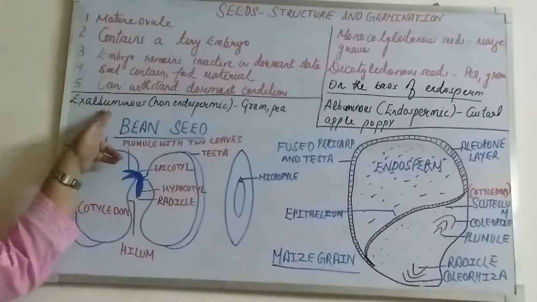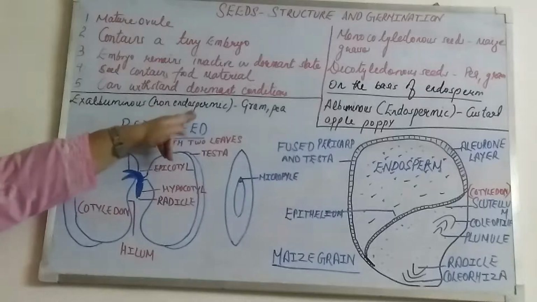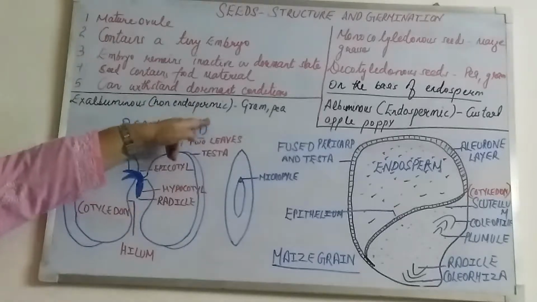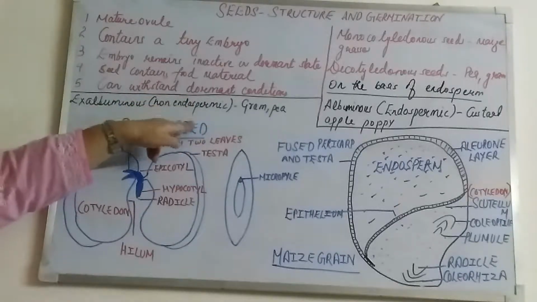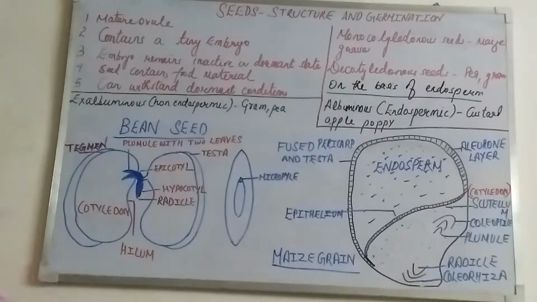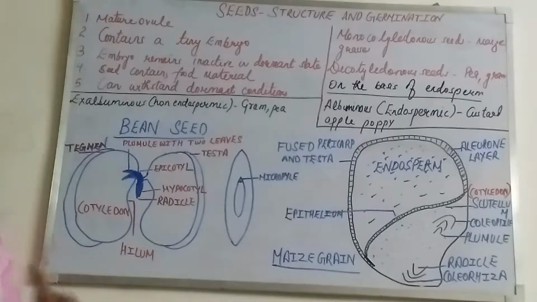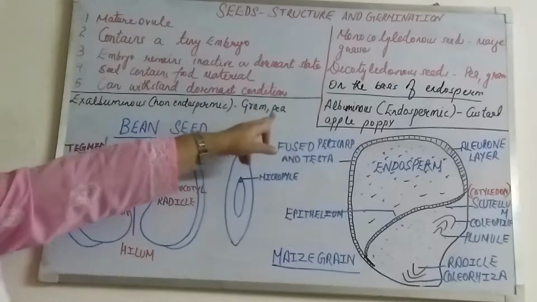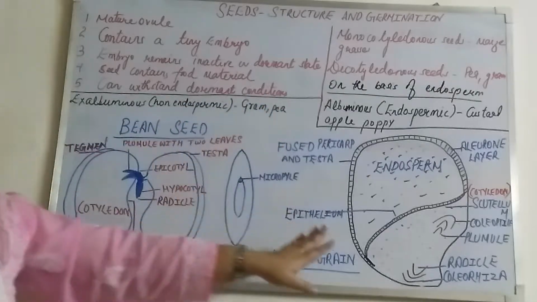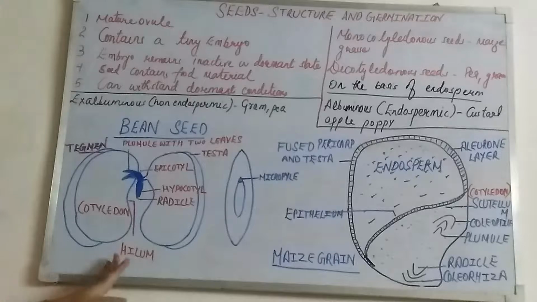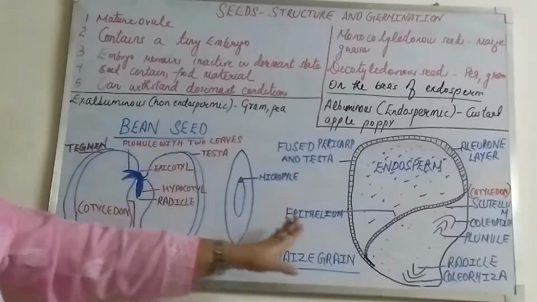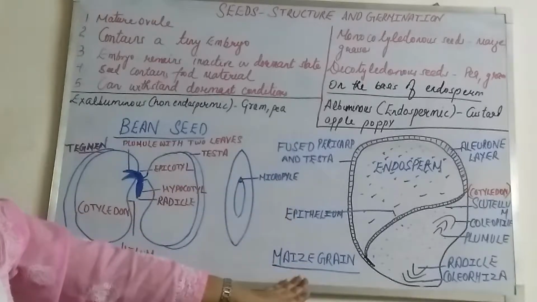Now, ex-albuminous means non-endospermic seeds, in which endosperm is very little or absolutely absent. The main source of nourishment is the cotyledon, which is thick and fleshy in these types of seeds. For example, gram or pea. Here I have drawn two diagrams, children. One diagram is of a bean seed, another is of a maize grain.